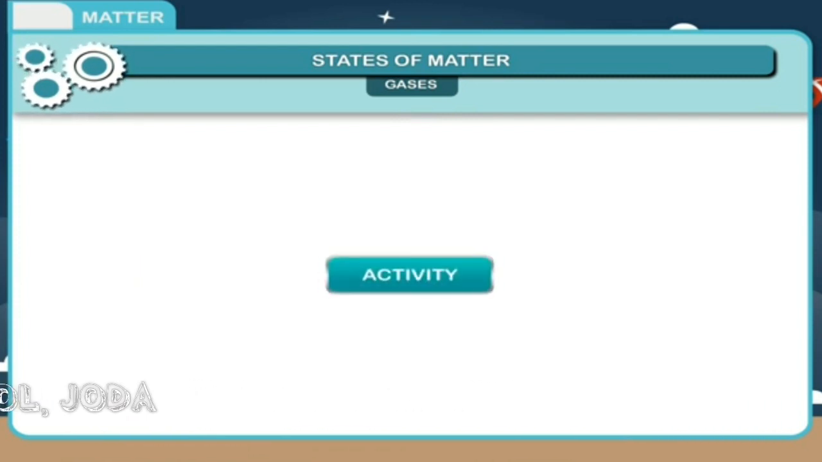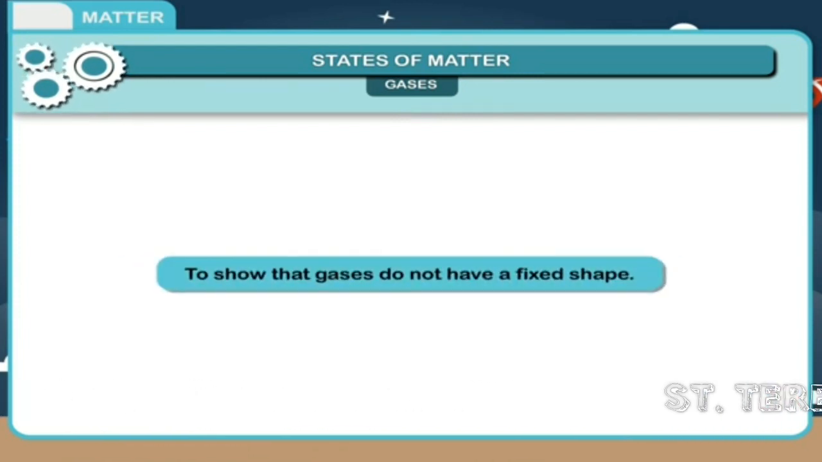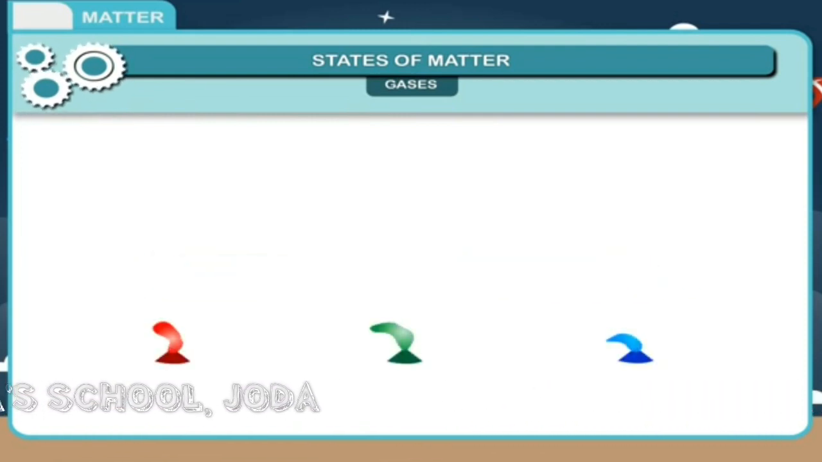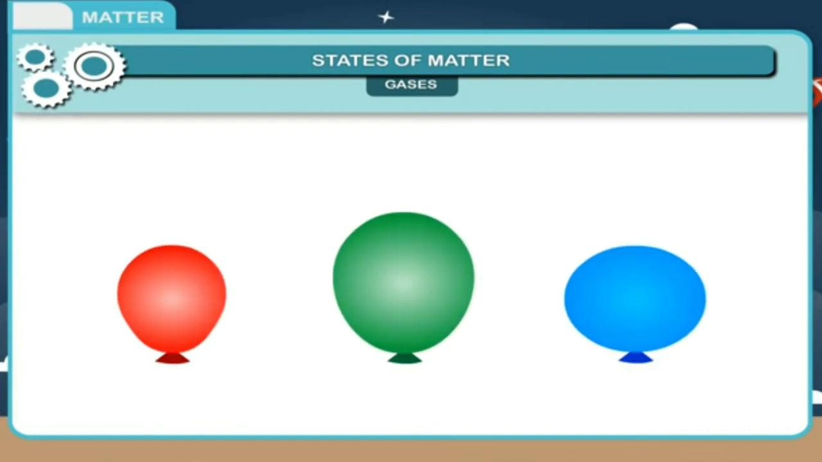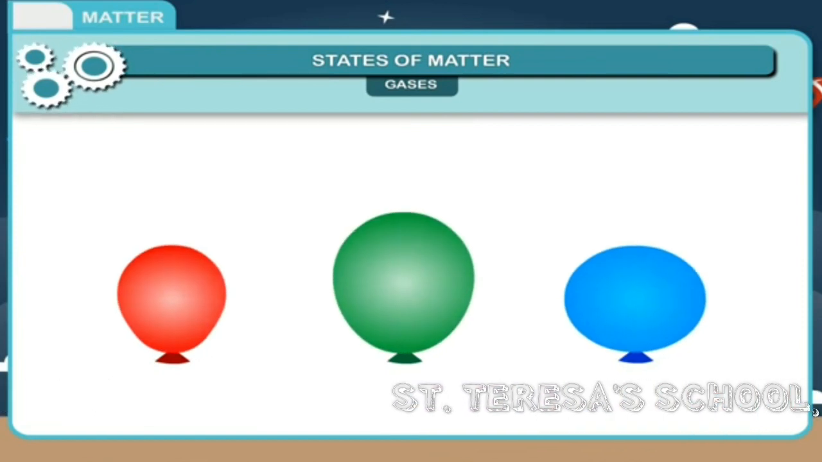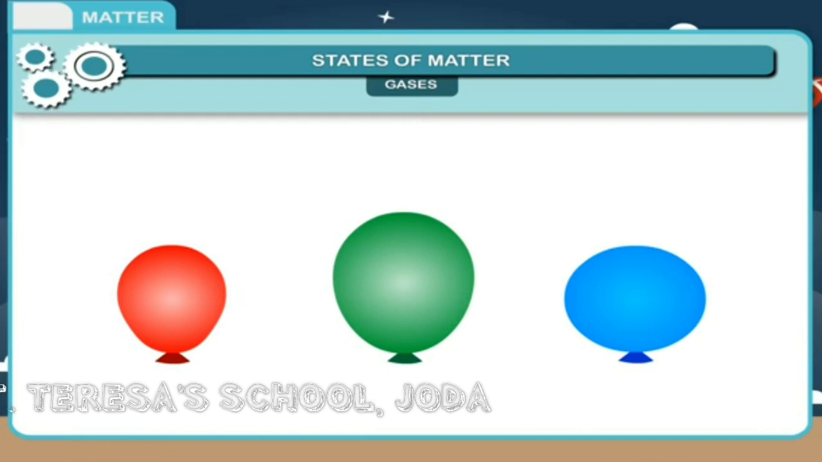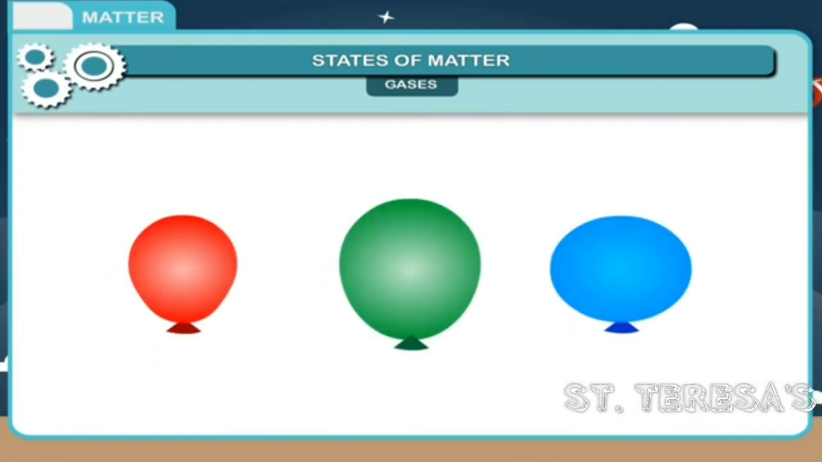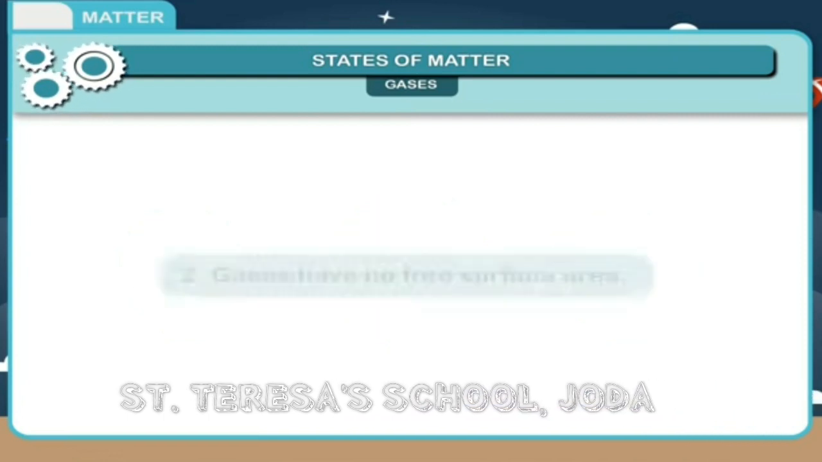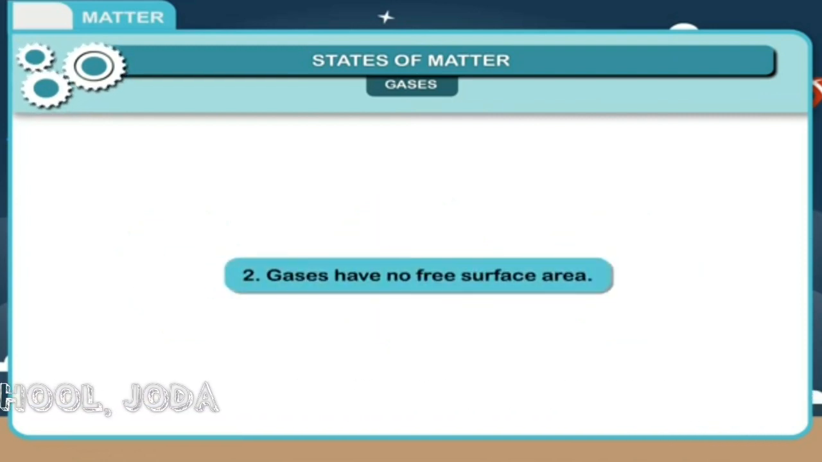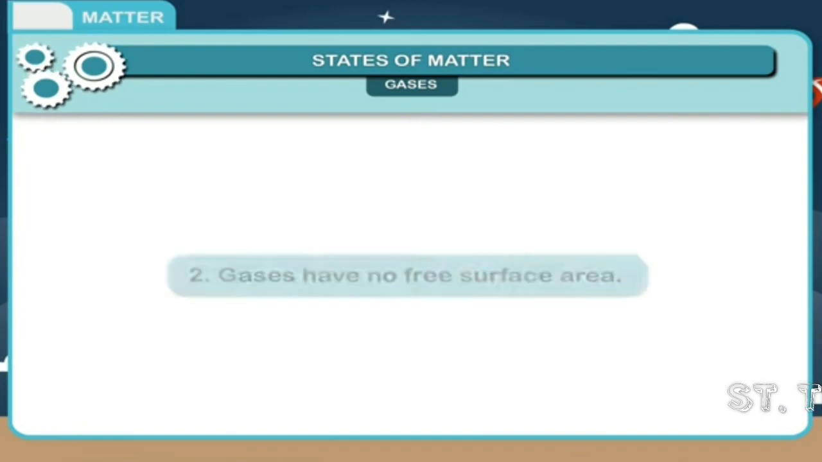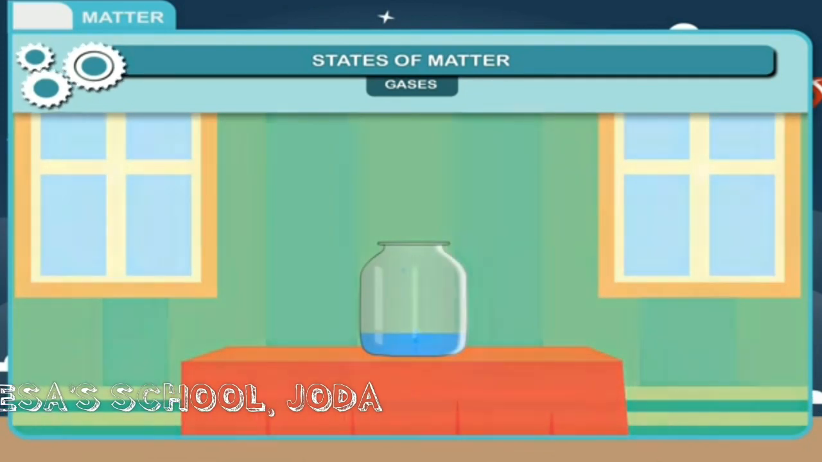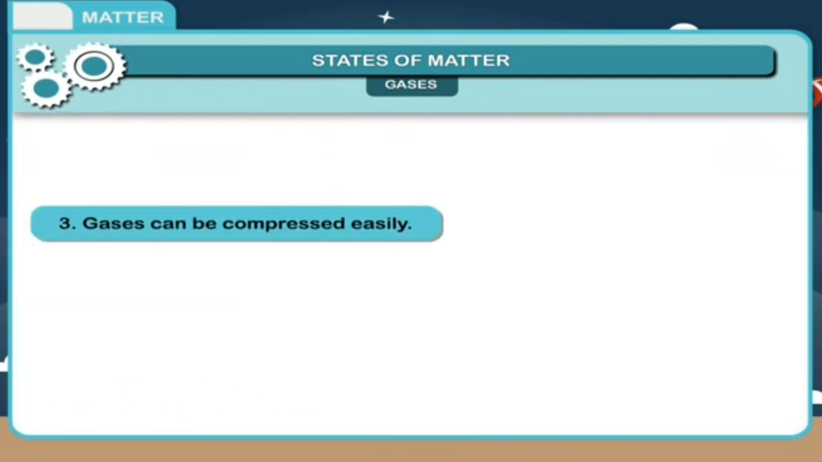Activity: to show that gases do not have a fixed shape. Take 3 balloons of different shapes and inflate with air. The air inside the balloons take the shape of the balloons. Result: the process proves that gas has no fixed shape. Second property: gases have no free surface area. Reason: molecules escape from the open surface. Third property: gases can be compressed easily.